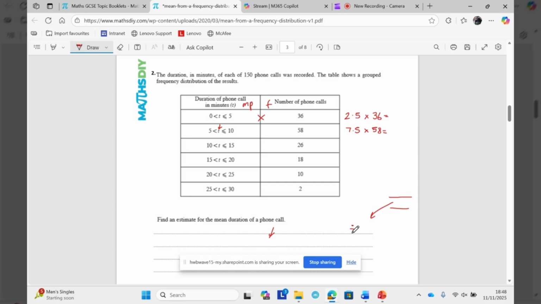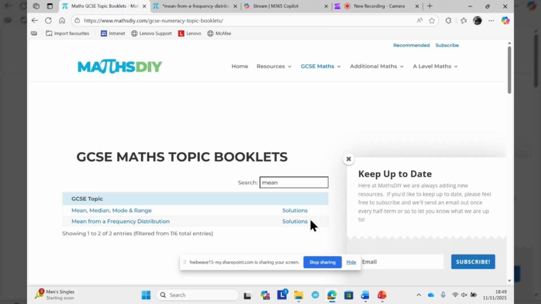Well, how do we work out the mean? You add them all up and divide by how many there are. So you'll add up all of the phone calls that you've got there and divide by not how many numbers you've added up, but how many phone calls there are. That's a big mistake that people make. So we're going to divide that by 150. Now, I'll go back and I'll go to the solutions page.